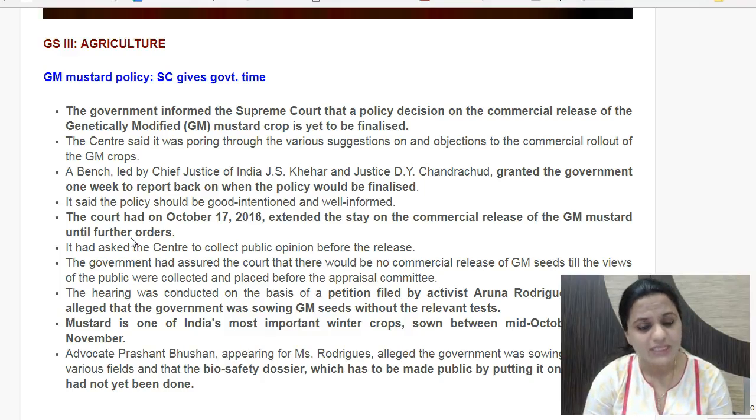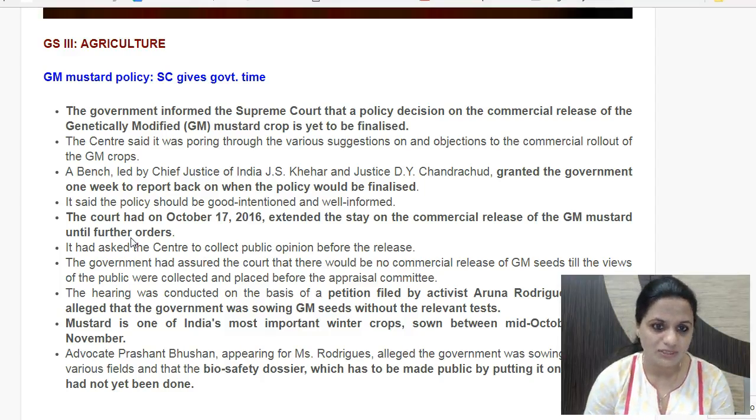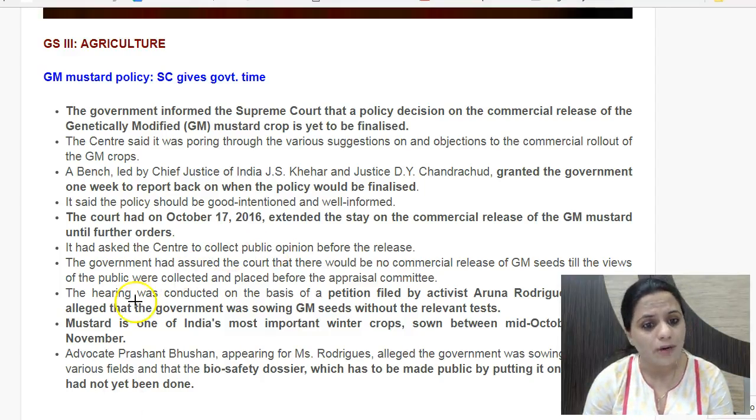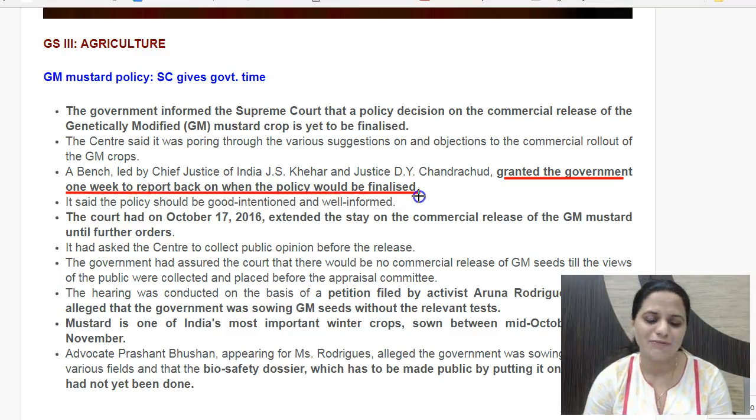So the petition is arguing against GM mustard, and the government has assured the Supreme Court that all public opinions would be taken in, objections to GM mustard would be studied, and then finally a decision would be taken. Now the Supreme Court has asked how soon the government will decide on this policy. It has asked the government to report back in 1 week. The Supreme Court has granted the government 1 week to report back on when the policy on the GM mustard crop would be finalized. So this policy decision is pending.